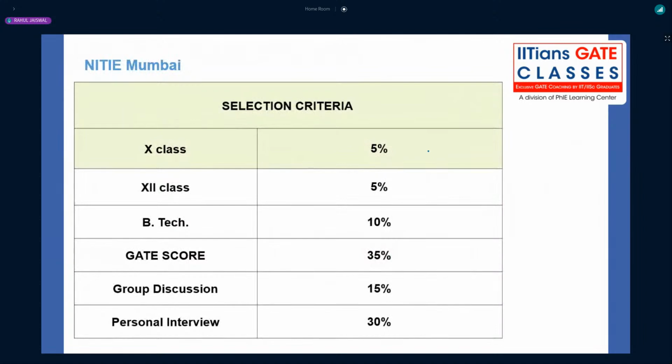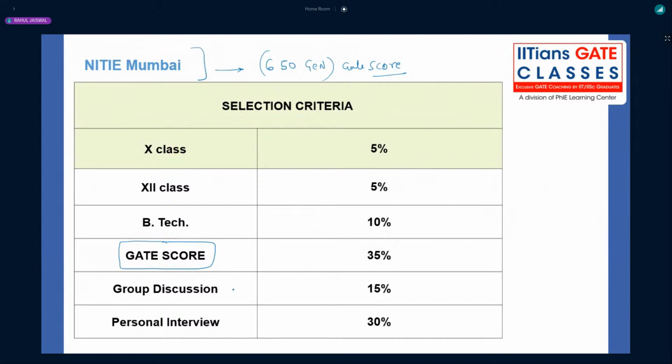Here it is the only PG program which gives weightage to your 10th class and 12th class mark sheets, whatever marks you got in 10th and 12th class, right? 5% weightage will be there for 12th, BTech will be 10%, even though you have the GATE score. So NITIE Mumbai, basically, a GATE score of 650 for the maximum, for the factor of safety to be considered, 650 for the general GATE scorecard will be the safe side for getting a call for the admission procedure.